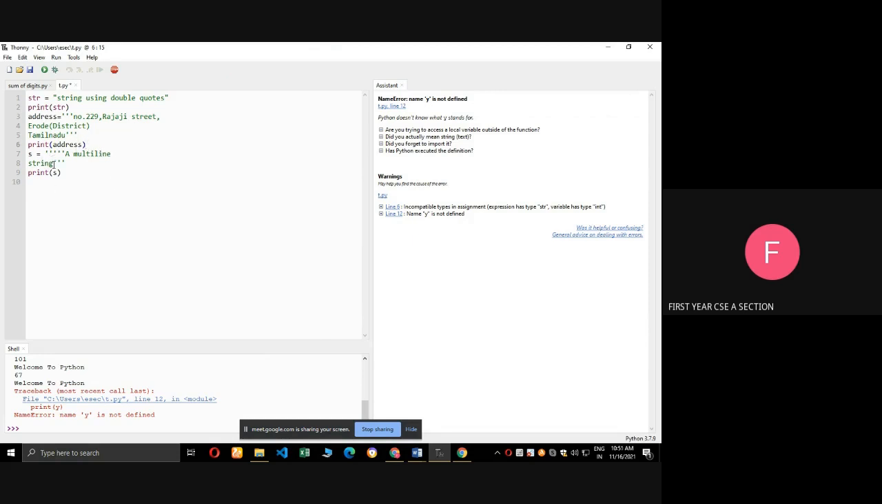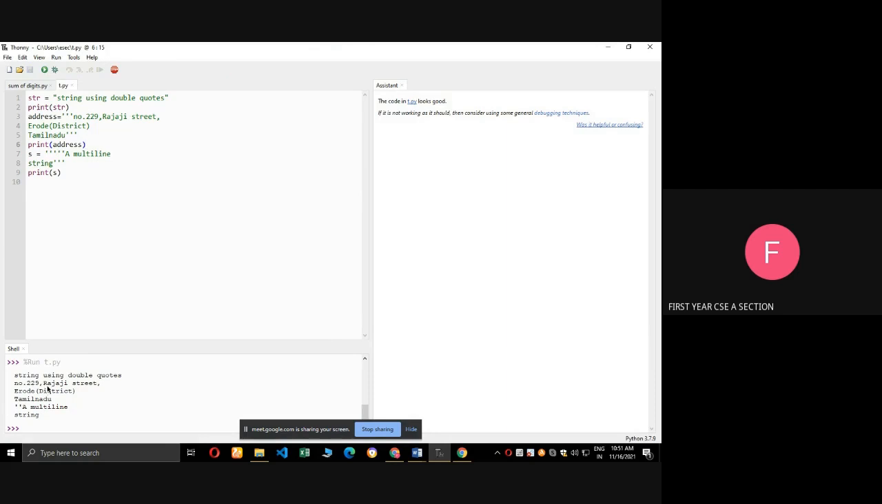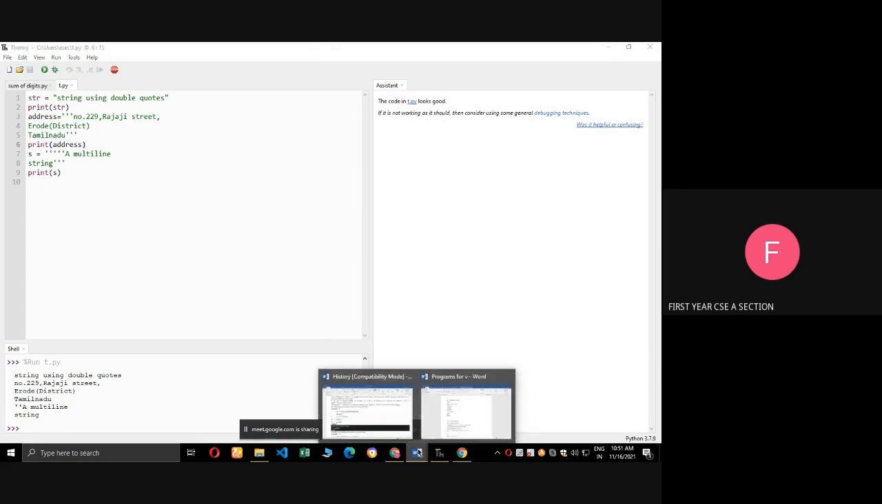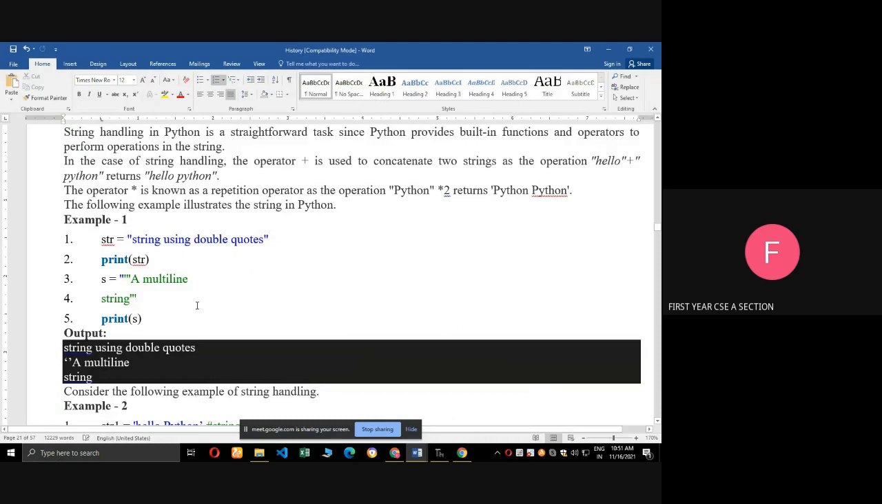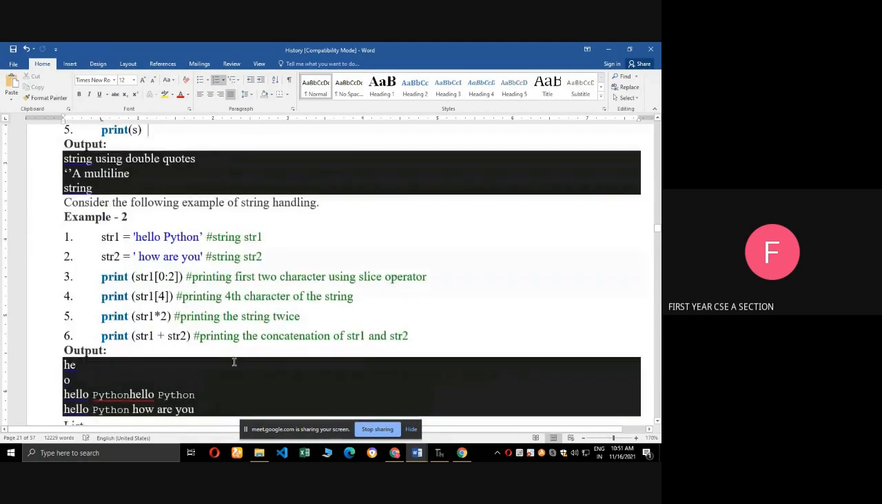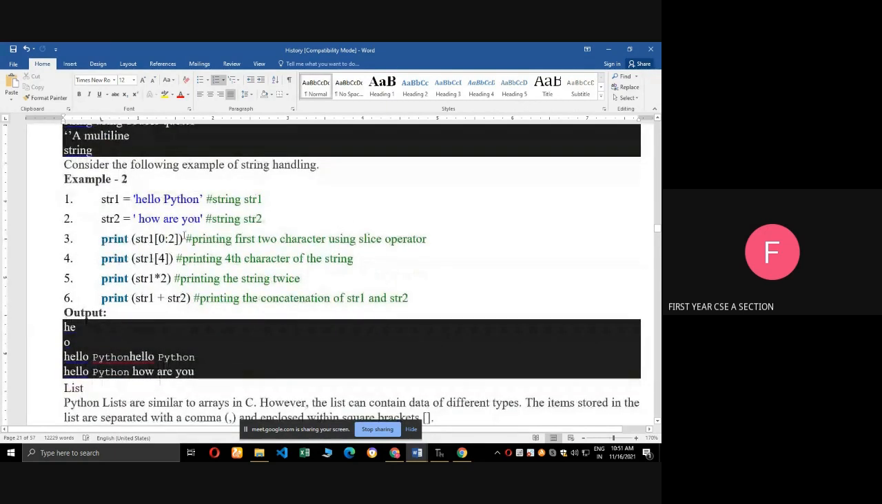Next string s equal to, see, we will see the output. See, string using double quotes will print. Next, the address is printing. Can you understand? Okay, this is the way to print the multi-line string. We are using the triple single quotes. That's all.